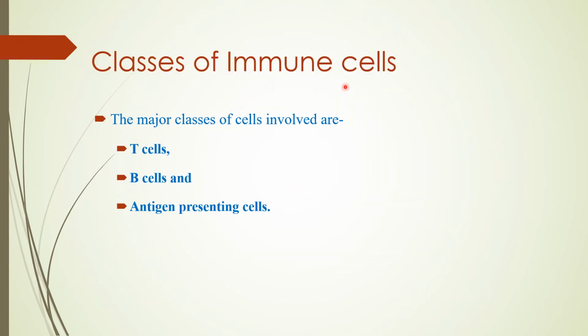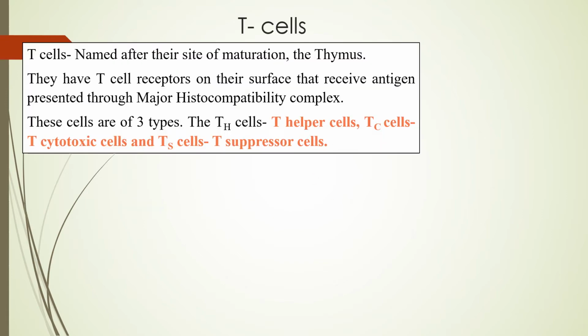Now coming to classes of immune cells, we have three major cells which we should know. First is the T cells, then we have the B cells and the antigen presenting cells. T cells derive their name from the site of maturation, which is the thymus. These T cells have some receptors on their surface which we call the T cell receptors. These T cell receptors accept the antigen when it is presented through the major histocompatibility complex.